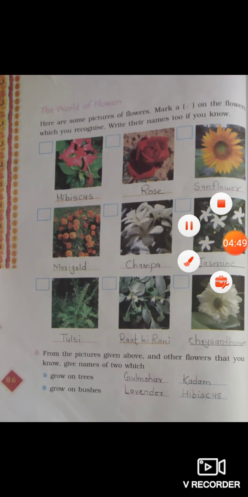The world of flowers. Here are some pictures of flowers. Mark right on the flowers which you recognize. Write their names too if you know. So you are going to find out the names of each flower.